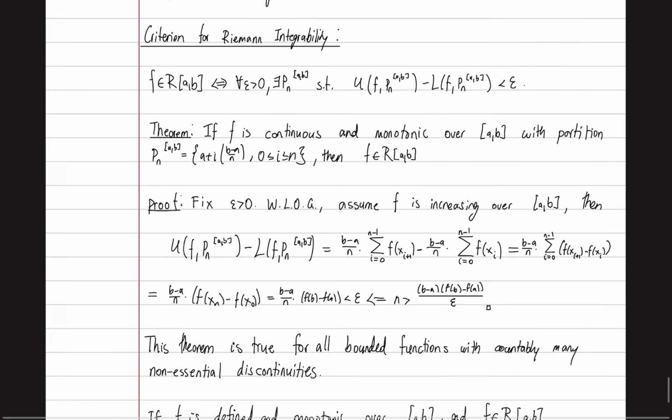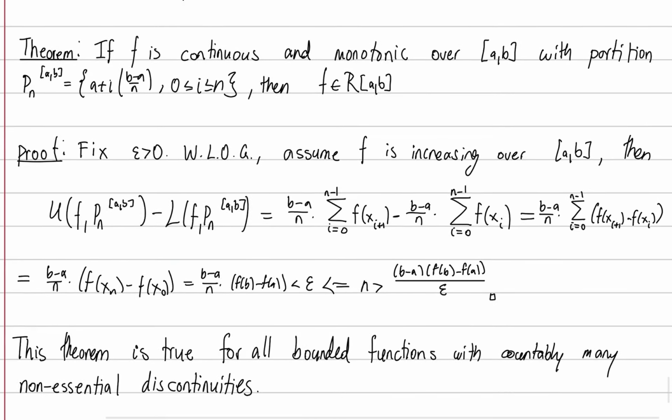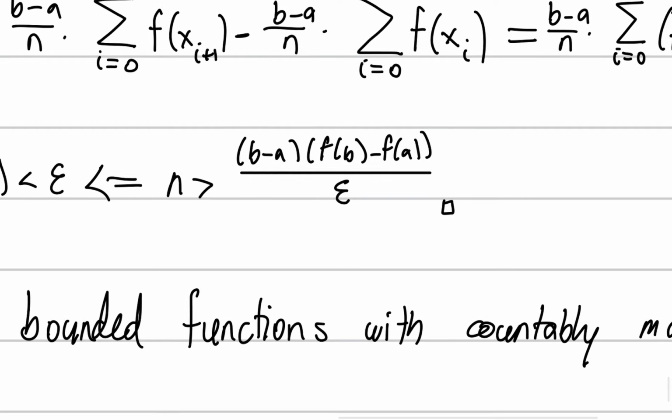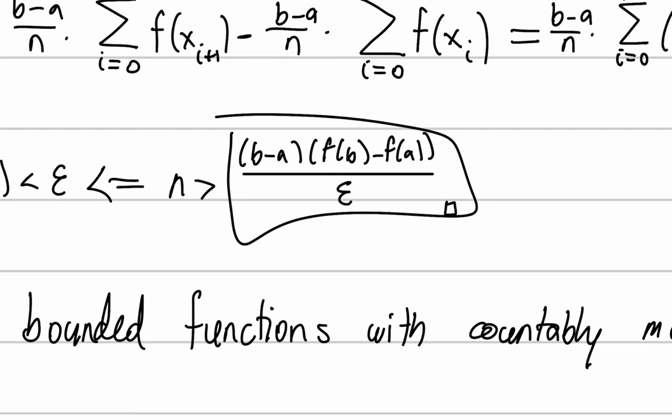But we were just saying that if we can find an n, a standard partition, then we found it. We just need to pick an n. I guess you could just say the ceiling function plus one, I don't know. But it should be obvious that we can find the n such that n is greater than this.